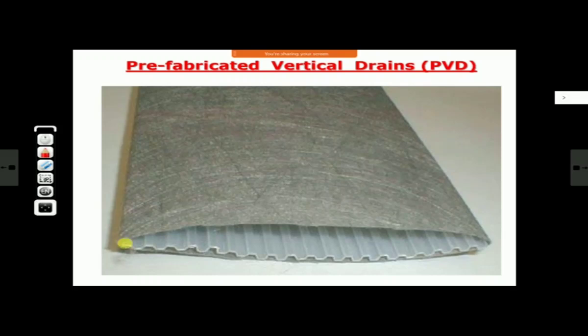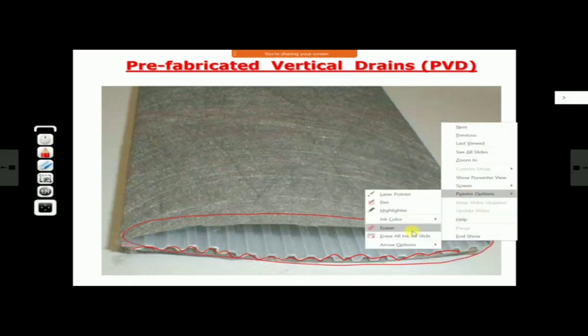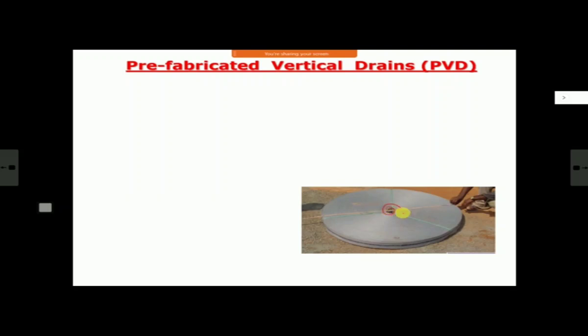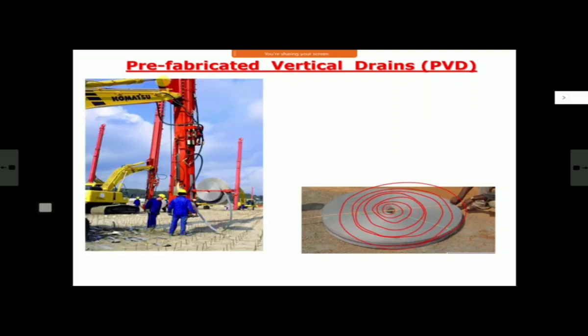This is how these drains look like. As I told you, this is their synthetic core, which is in corrugated form, and there is a sleeve around them, which is made out of properly designed non-woven geotextile. We'll see in detail what non-woven geotextile is later, but remember this is non-woven geotextile. They come in a long roll like this. And this is your excavator. This is the stitcher ring, this red colored thing, and the roll gets mounted here. Its other end goes into this machine, and through this machine they get planted in the ground.